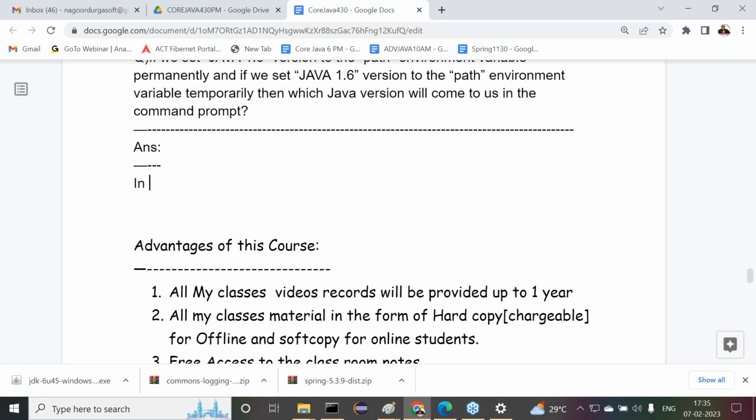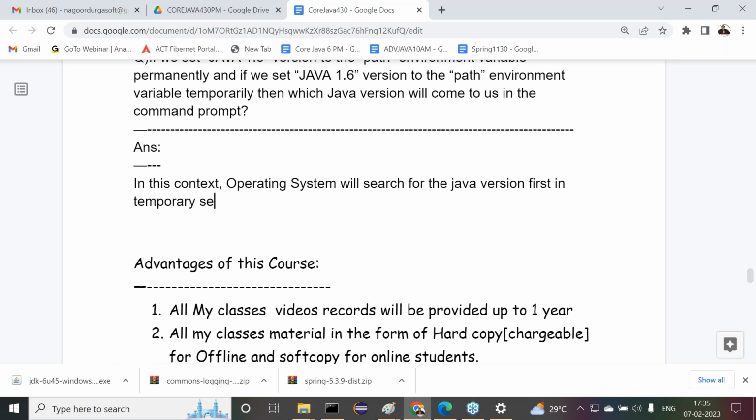In this context, the operating system will search for the Java version first in the temporary setup. That is which version now? Java 1.6 version. Got it or not? That is the 1.6 version.